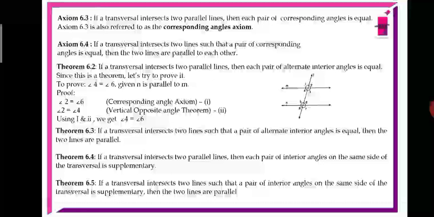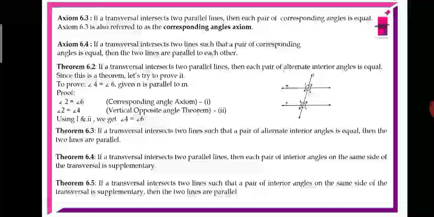So, axiom 6.3 is related to the corresponding angles axiom. 6.3 and 6.4 both are related to the corresponding angles axiom. So axiom 6.3: if a transversal intersects two parallel lines, then each pair of corresponding angles are equal. Axiom 6.3 is also referred to as the corresponding angles axiom.